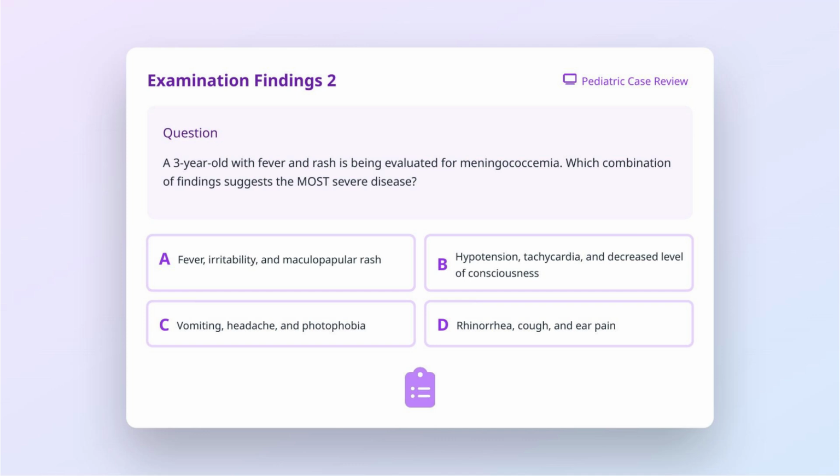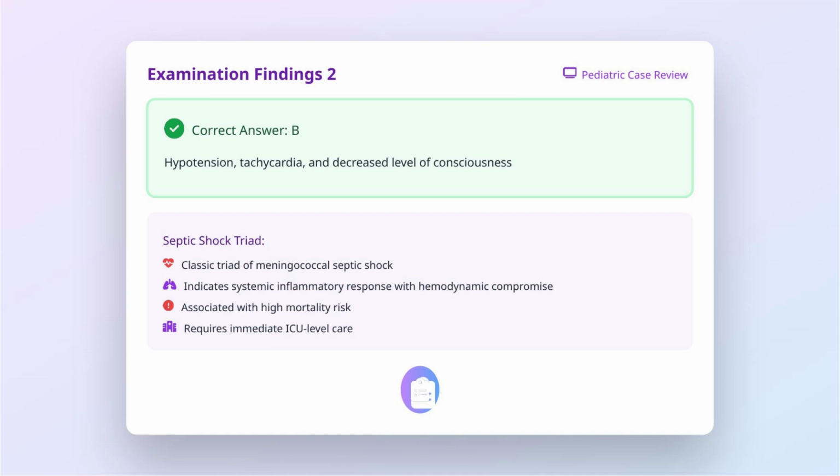Is it A, fever, irritability, and maculopapular rash? B, hypotension, tachycardia, and decreased level of consciousness? C, vomiting, headache, and photophobia? Or D, rhinorrhea, cough, and ear pain? The correct answer is B. Hypotension, tachycardia, and decreased level of consciousness represent the classic triad of meningococcal septic shock.